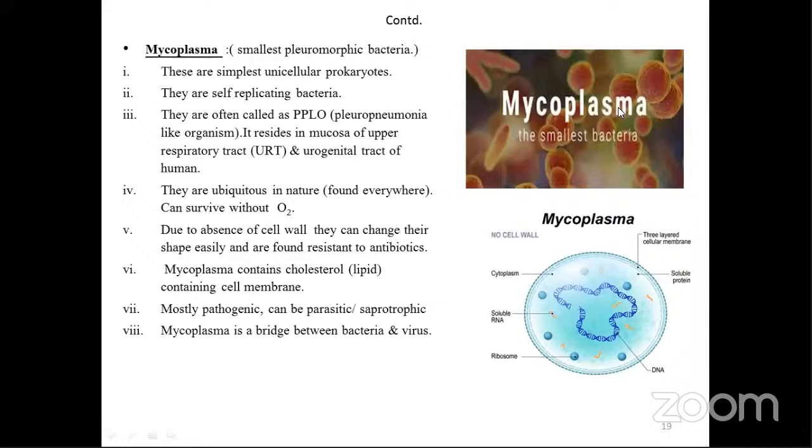Here, see, this is the structure of mycoplasma. These are supposed to be the smallest possible bacteria. Mycoplasma contains cholesterol, that is lipid, which is present in the cell membrane. So we say their membrane is lipid made. Its cell membrane consists of lipid. Then mostly they are pathogenic, that means they create problems or they are harmful, and can be parasitic or saprotrophic. Then mycoplasma is a bridge between bacteria and virus.